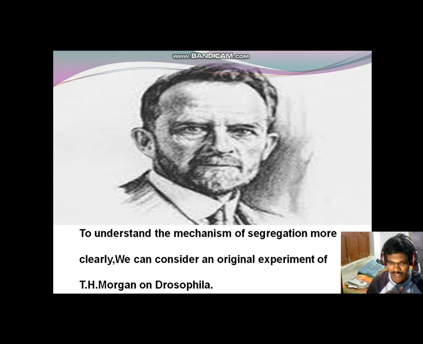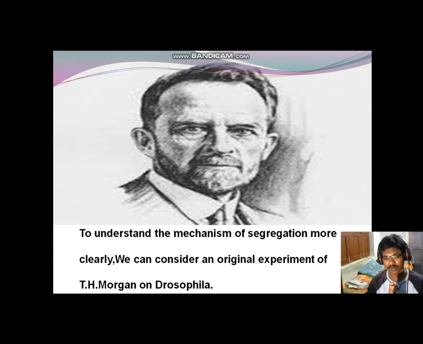Mendel conducted experiments on pea plants, whereas T.H. Morgan conducted experiments on Drosophila. Why did both scientists take the pea plant and Drosophila? Because it is very easy to conduct experiments on small species where the chromosome count is low.